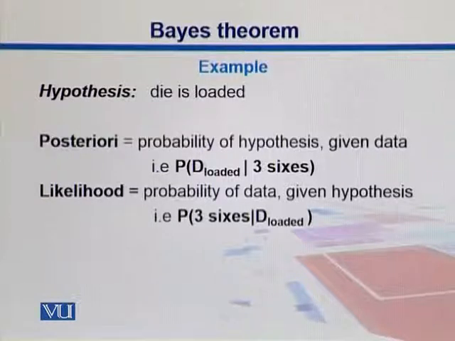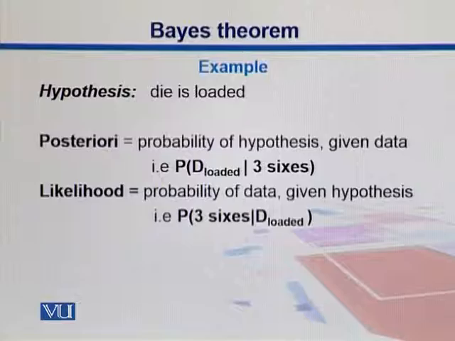We see 3 sixes in a row, and while looking at these 3 sixes, which are already given, the data is already given, and now you are forming your hypothesis on that. So you see 3 sixes and you suspect that the die is loaded. You get the data, and now you are deriving some probability. That is the posterior probability.